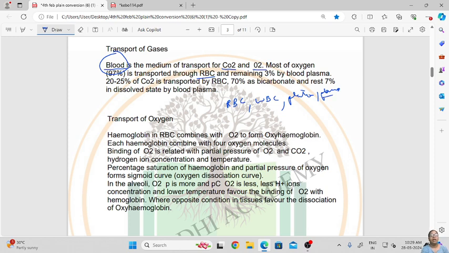So mostly oxygen is transported inside the blood through RBCs. And 20 to 25% of carbon dioxide is transported by RBCs, 70% as bicarbonate, and the remaining 7% is found in dissolved state in the blood plasma. So this is how carbon dioxide and oxygen are transported inside our body through the blood, which is the medium of transportation. Now let us see how oxygen is transported inside our blood.